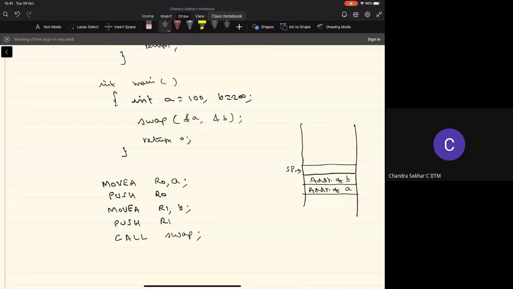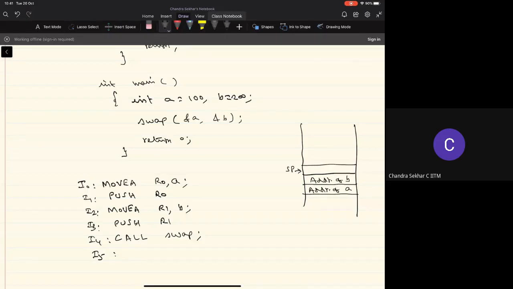Basically, you'll use the call instruction and specify the name of the function that needs to be called. Let's say this is instruction 0, instruction 1, 2, 3, 4, and at instruction 5 I'll have some instruction after the function call; let's not worry about what it is. What happens when this function call is carried out?